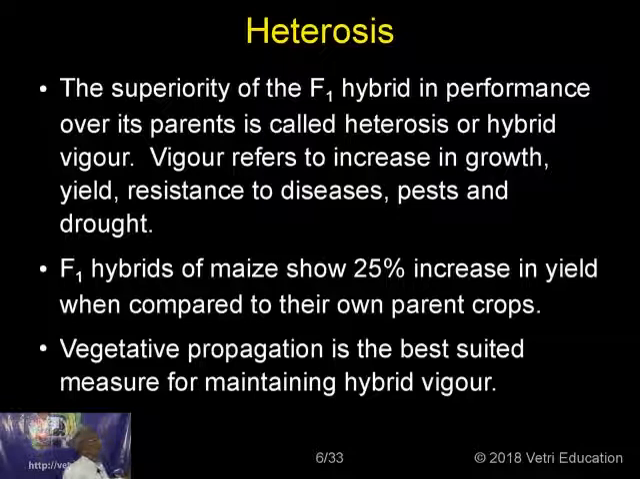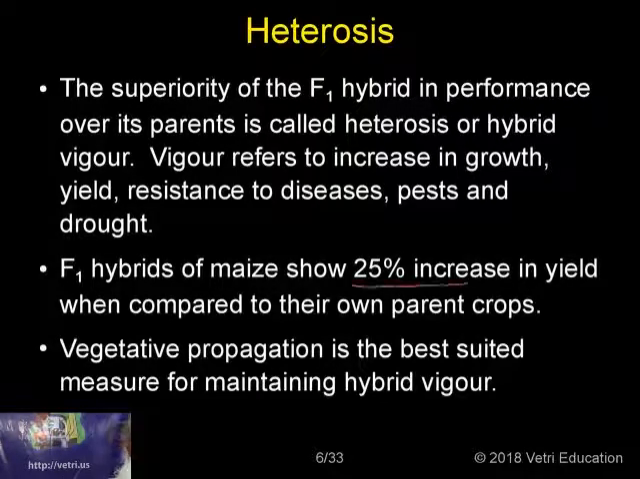So the superiority of the F1 hybrid in performance over its parents is called heterosis or hybrid vigor. Vigor refers to increase in growth, yield, resistance to diseases, pest and drought. F1 hybrids of maize show 21% increase in yield when compared to their own parent crops. Vegetative propagation is the best suited measure for maintaining the hybrid vigor.